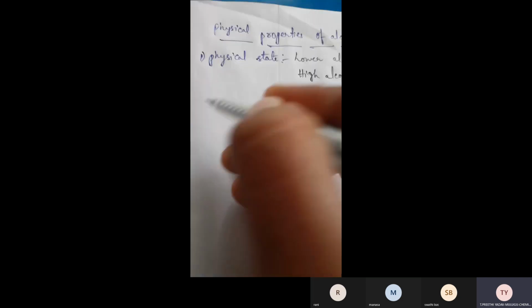But coming to the higher alcohols, they exist in the form of waxy solids. So lower alcohols, meaning low molecular weight alcohols, exist as liquids, and higher alcohols exist as solids. So this is the physical state of alcohol.